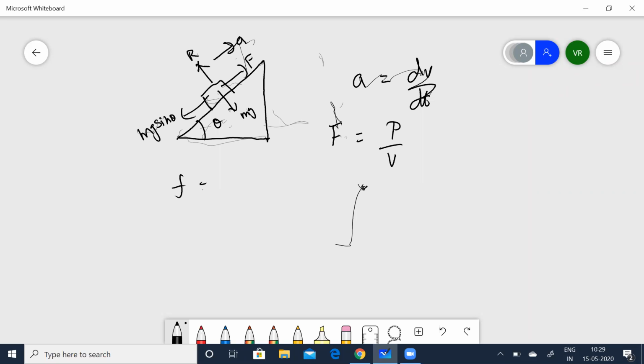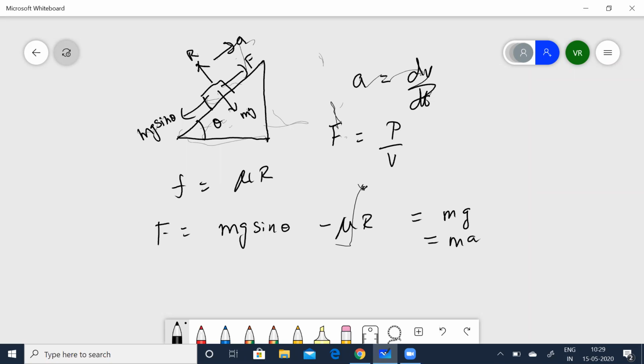If F is equal to mu R, then F minus mg sin theta minus mu R is equal to ma in this case.